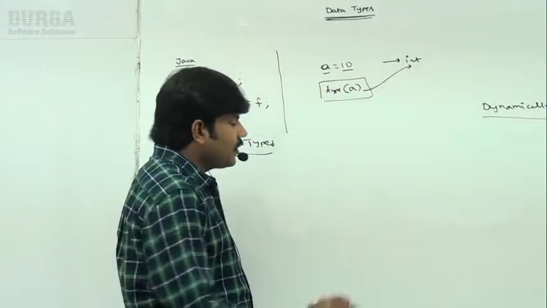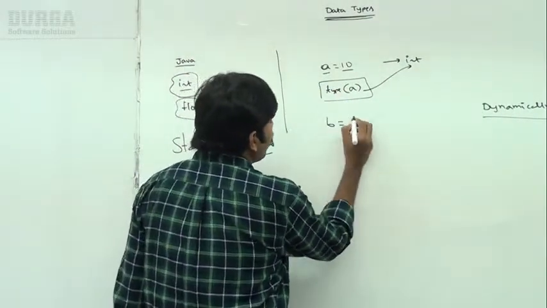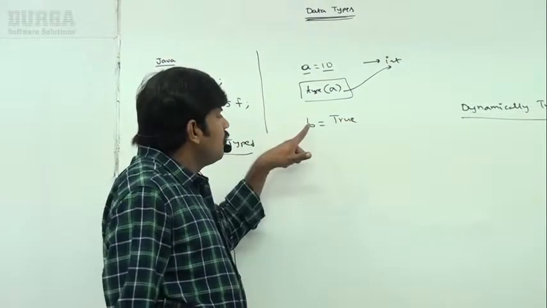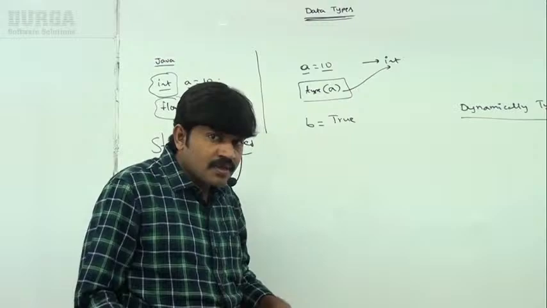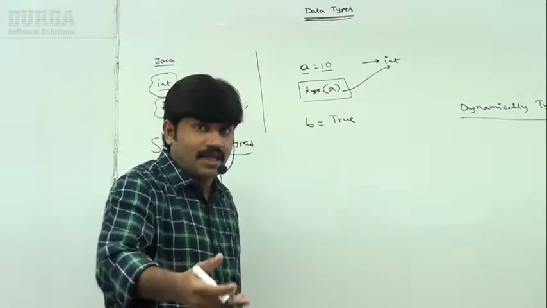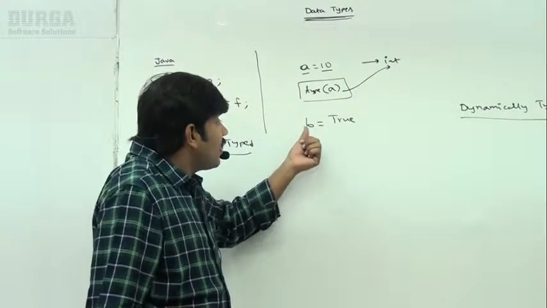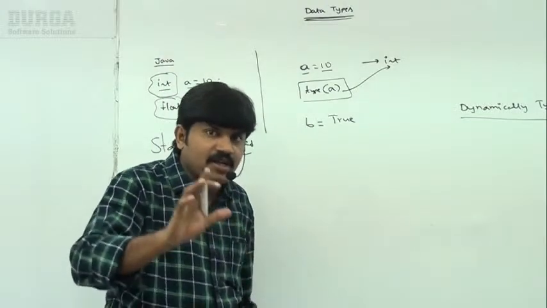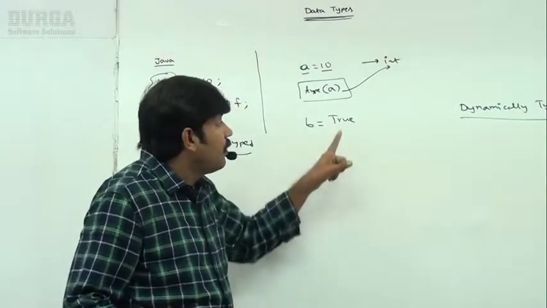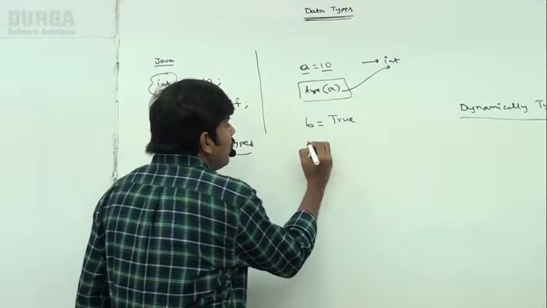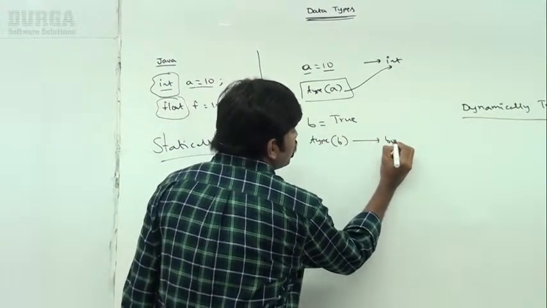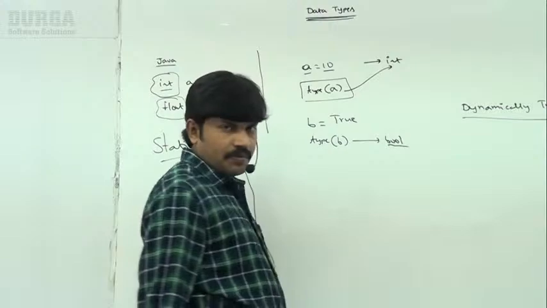Okay, well, sir, I am taking B is equal to true. Can you please tell me what type B is? Bool type. Boolean type. Are you getting? We are not required to specify type explicitly. The type will be considered automatically by the Python virtual machine. Now if you ask the type of B, it is bool type. Remember this one, sir.